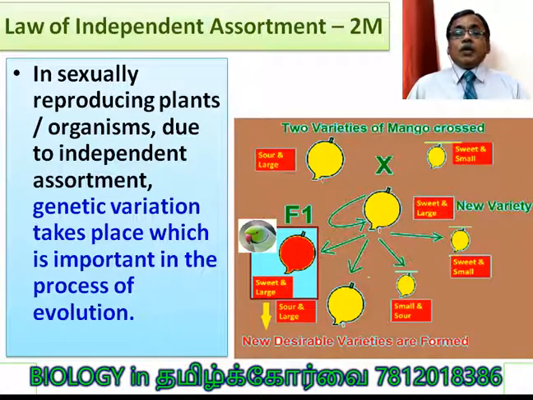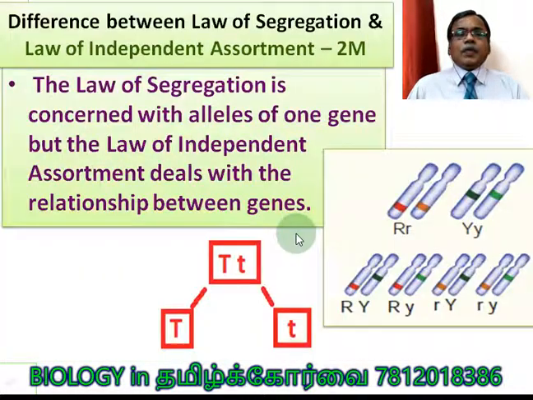Understand? So the species, if at all it evolved into a new species, it is only through this variety. Because it is selected and it is numerically increasing and becoming dominant, and these 3 are disappearing. So it contributes to evolution. That is what you have to understand here.